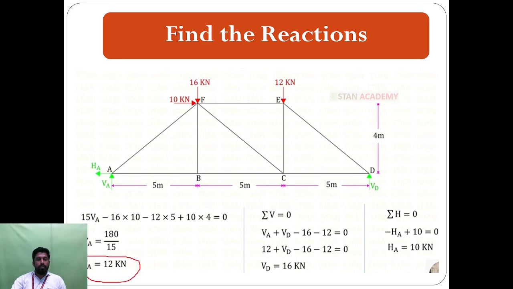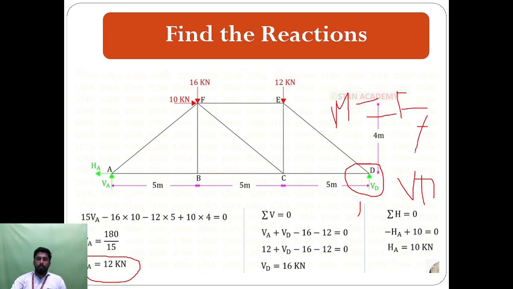If we consider the point D and take a moment about point D, here there is only one vertical force and no distance, because this is our origin point. So VD into 0, because in general moment M is equal to force into perpendicular distance.